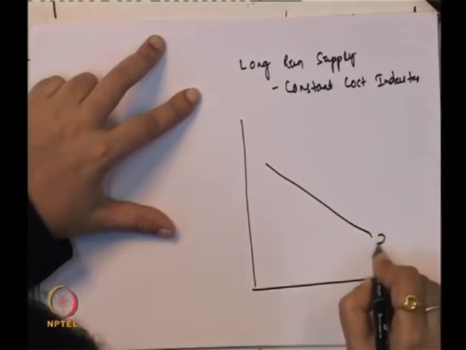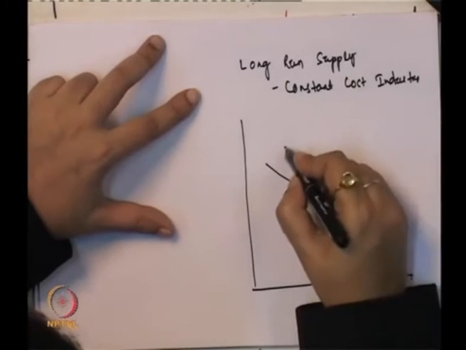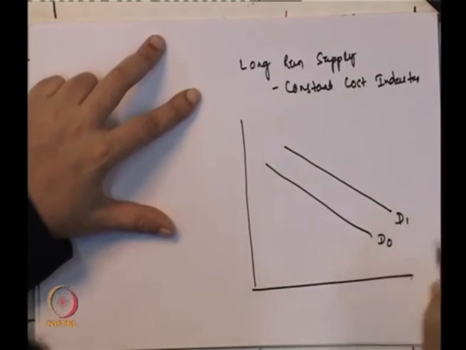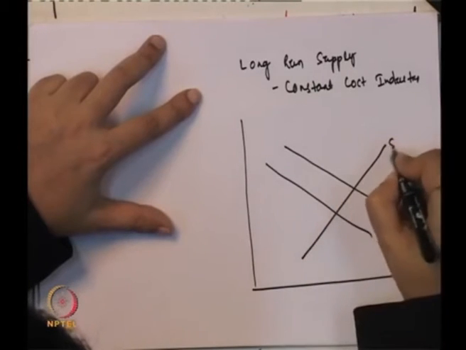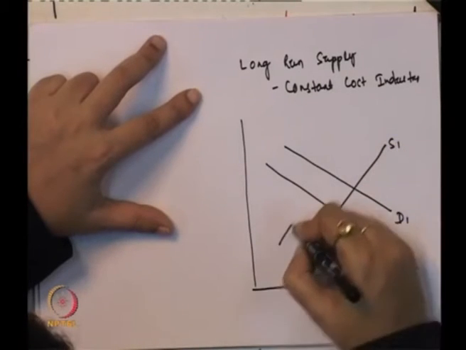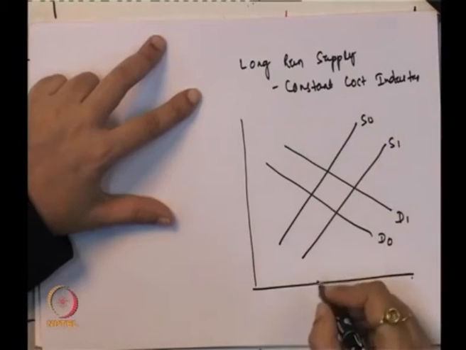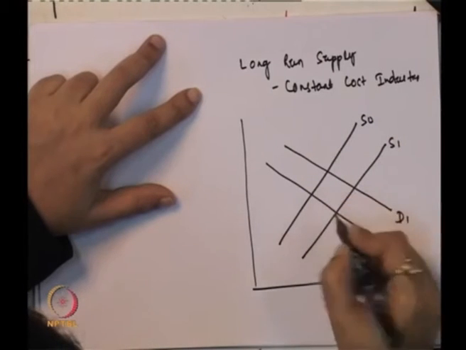So this is our demand curve, this is S1, this is S0.